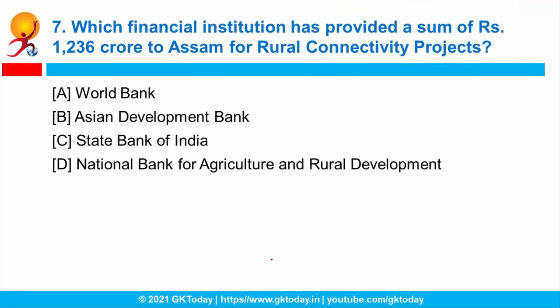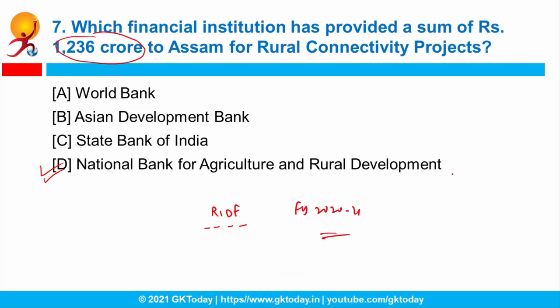Question number 7. Which financial institution has provided a sum of 1,236 crore rupees to Assam for a rural connectivity project? So which institution has given this much amount to Assam state? Why? So that connectivity in the rural areas can be enhanced. So which organization is that? Correct answer is option number D, that is NABARD. These funds have been lent by NABARD to the state out of its RIDF, that is Rural Infrastructure Development Fund, during the financial year 2020-21.